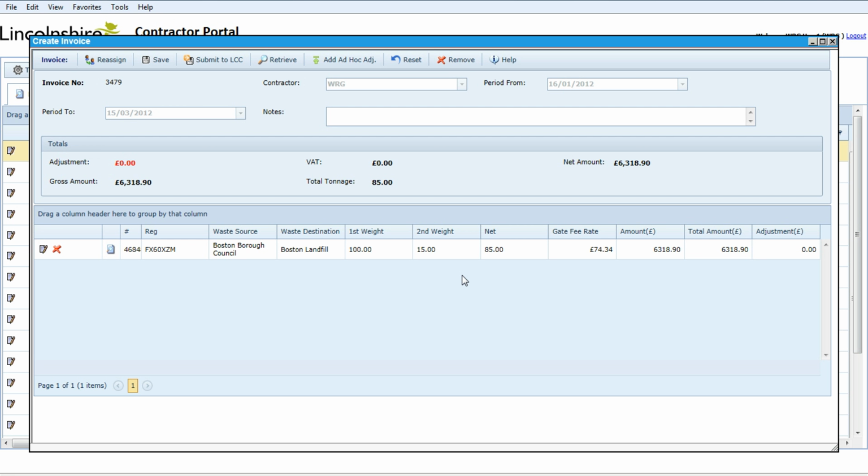Once all of the invoice line items are added, we can now see the total section in the header update. This gives us a snapshot of the invoice value. Looking in the grid below, we can see the individual invoice items. Selecting Submit will send this invoice to the Waste Disposal Authority for approval.